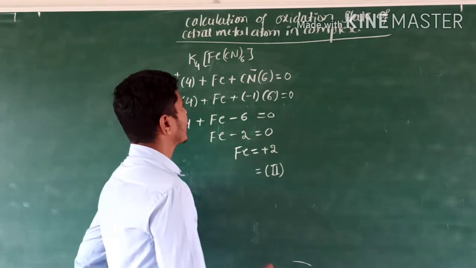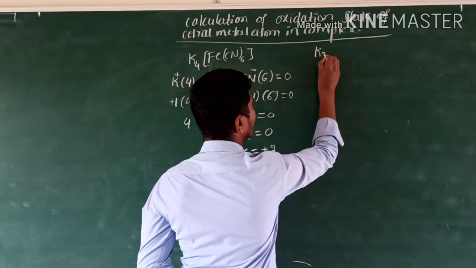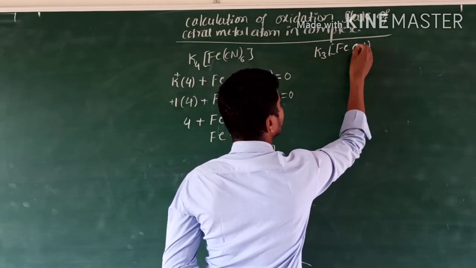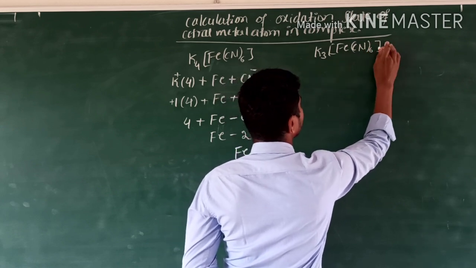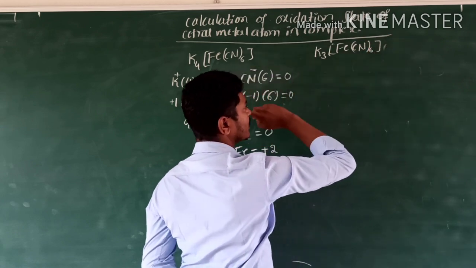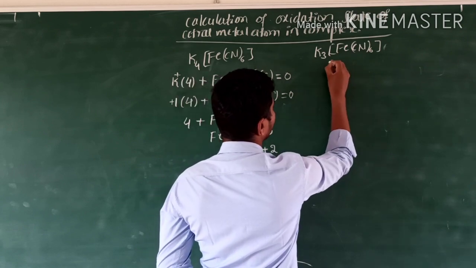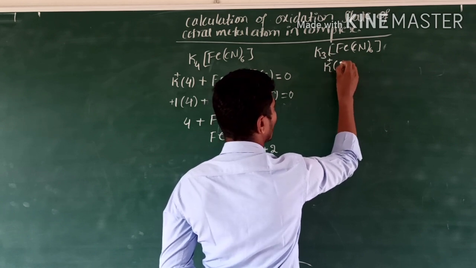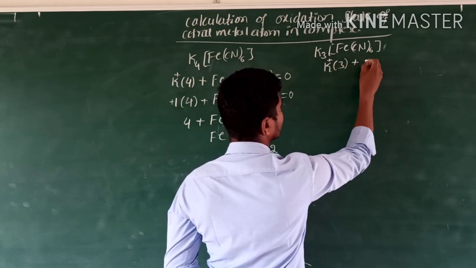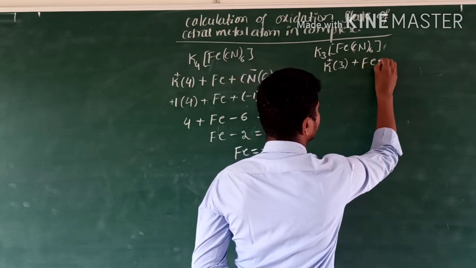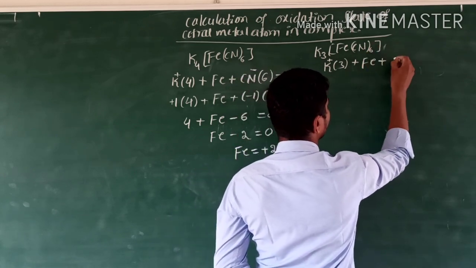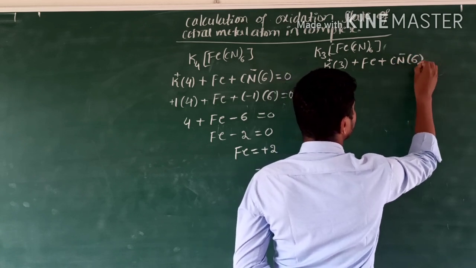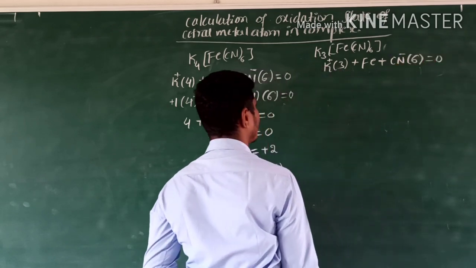Similarly, in the same way, I am taking K3[Fe(CN)6]. There is no charge on the molecule. K3 means K plus, how many atoms are there? 3 atoms, plus Fe as it is, plus CN minus, 6 atoms, is equal to 0.